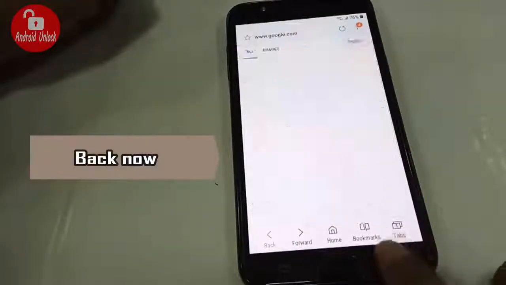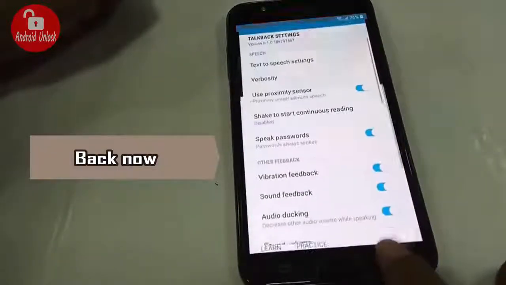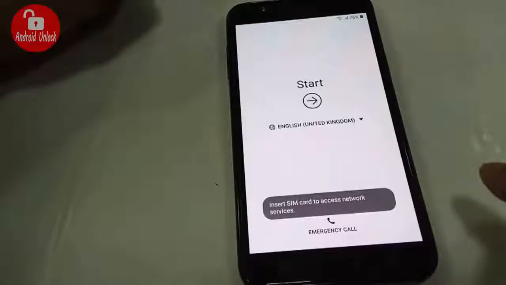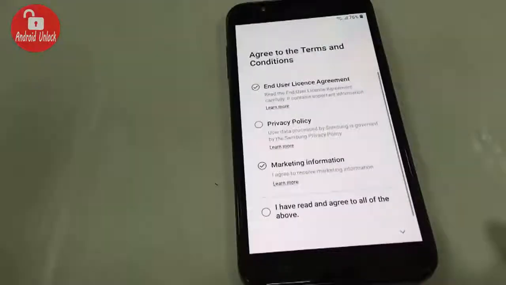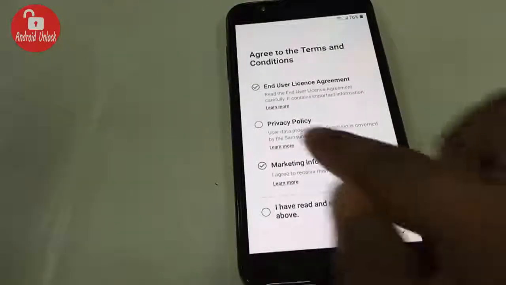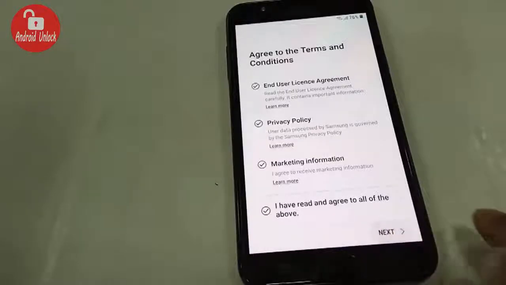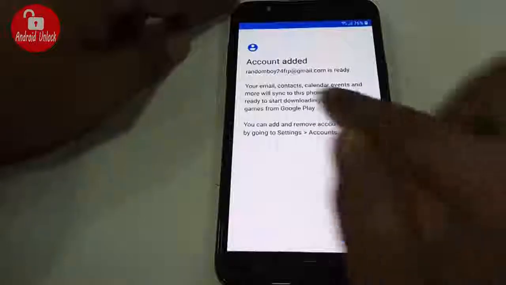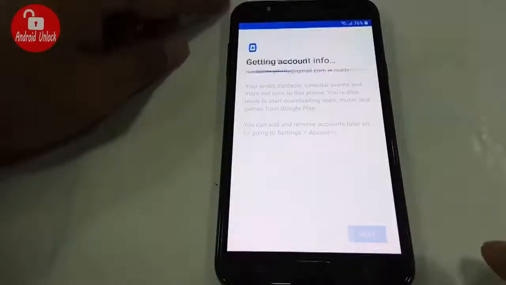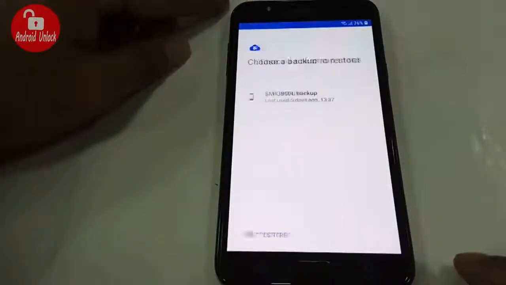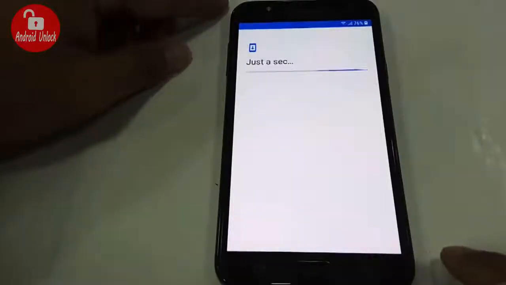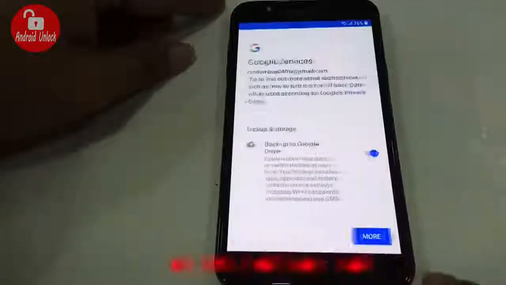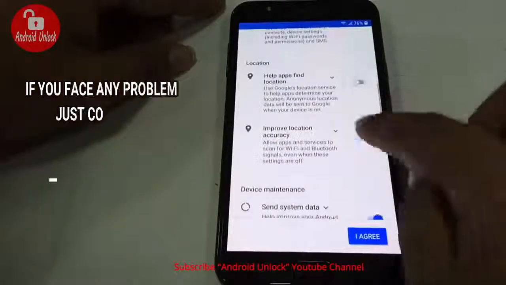Now back. Okay, now I am back at my start menu. Click start and next. Click all the marks and next. Wait, wow, it's working. Account added. Click next. Don't restore. Now set up your phone and try to set it up. Fast forward, it is loading. So guys, our bypass is done.